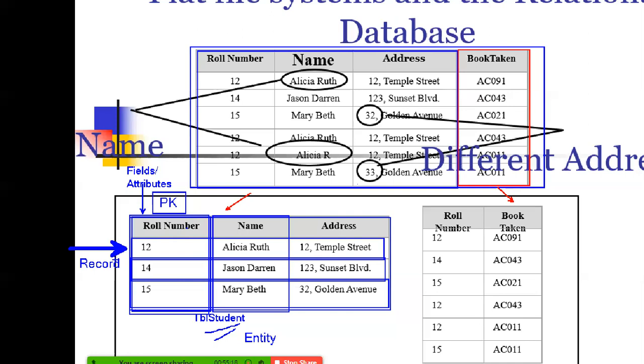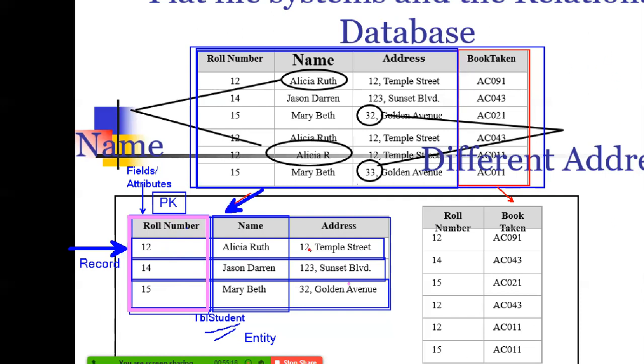Now, this was one piece of information: we have taken the student details and made them a separate table, and every non-key field should be dependent on the key field. Name is dependent on the roll number. Address is also dependent on the roll number. So non-key fields will be dependent on the key field. The key field is your primary key. The roll number is suitable for the primary key. It will not have duplicate values, and it cannot contain null values.